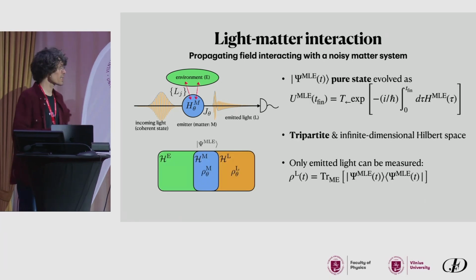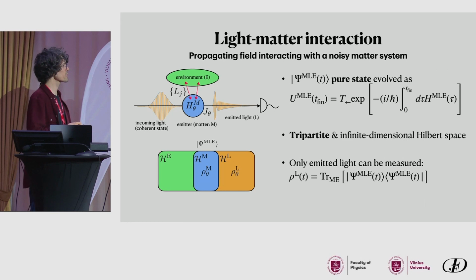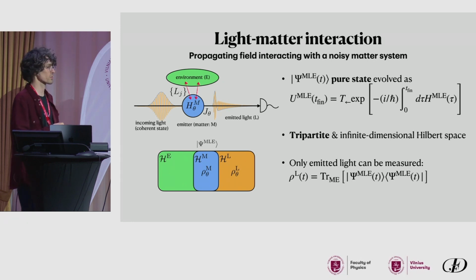Okay, but now what? The full state is a pure state and evolves formally by solving Schrödinger's equation. But now the problem is quite complex because it's a pure state, but it's tripartite. There are three partitions: the environment, the light, and the matter system.